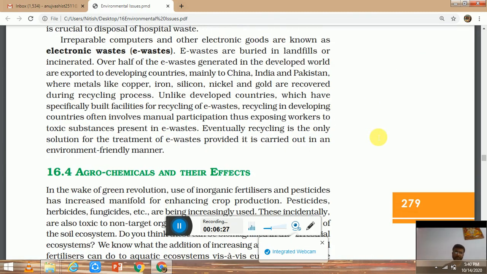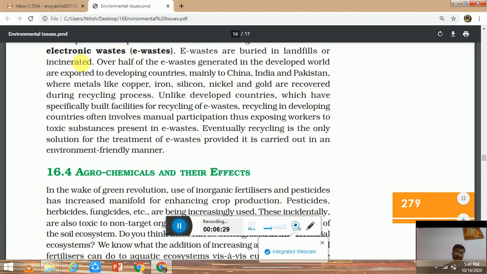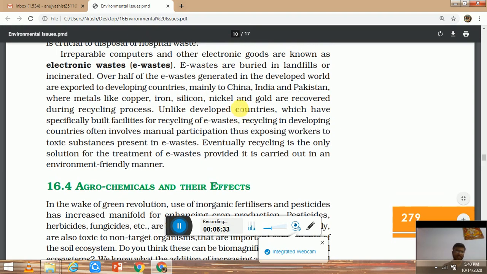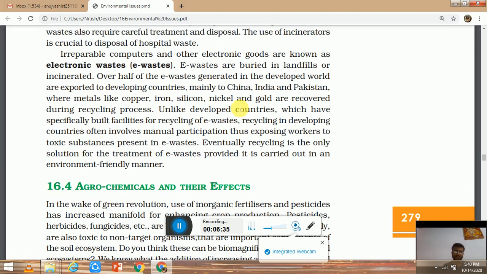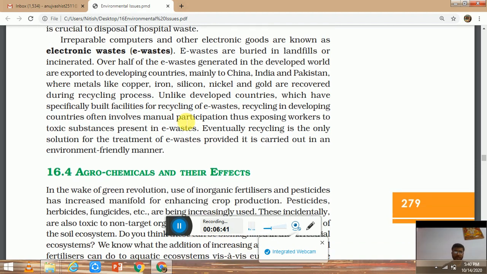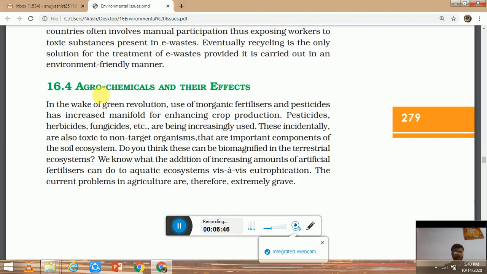Next is the electronic waste. Electronic waste is the waste generated by electronic gadgets like laptops, TV, phone, etc. This e-waste is quite toxic because it contains very harmful substances, and even some radioactive elements. Next is the agrochemicals. Agrochemicals are the chemicals that we use in agriculture, like pesticide, insecticide, fertilizer. We have seen the example of biomagnification in the case of DDT. That is an example of an agrochemical only.